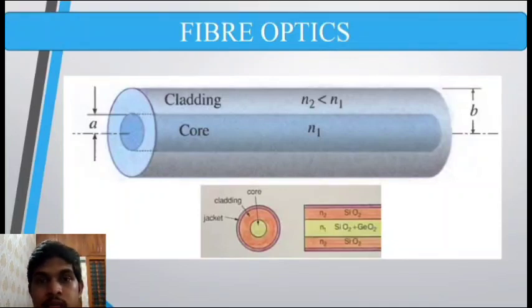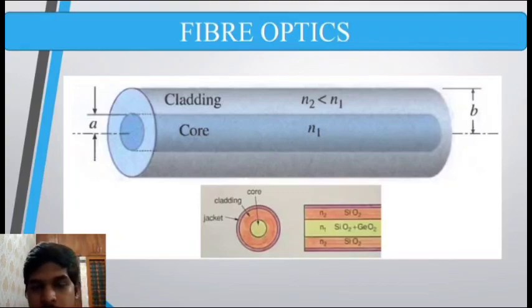Okay, now let's see what this figure is about. This is a cylindrical waveguide or a fiber optic in which the core has a refractive index called n1, and the cladding has a refractive index n2. Obviously n1 is going to be greater than n2, because for TIR or total internal reflection to happen, the refractive index of the core should be higher than that of the cladding. In this figure, a is the radius of the core and b is the radius of the cladding or the cylindrical waveguide.